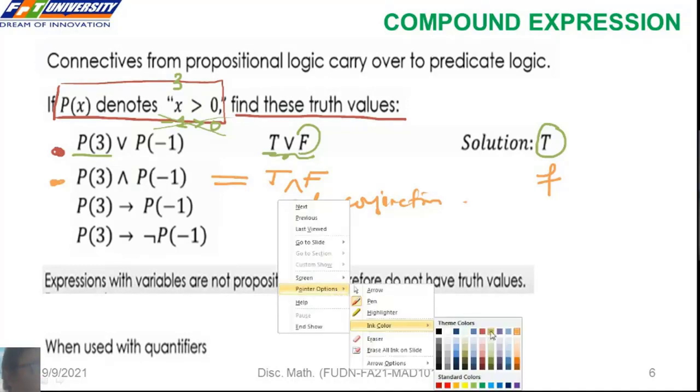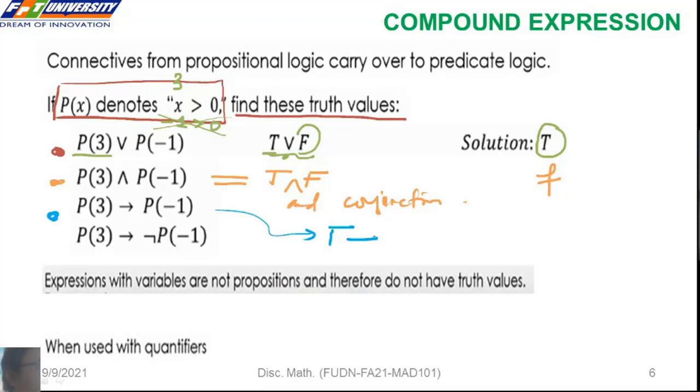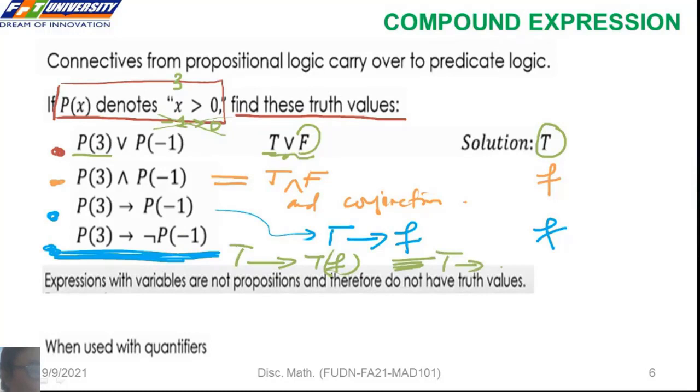The third one, we have an implication. True implies false. So the result is false. The last one, true implies not P of -1. It means true implies true. Okay, this is true.